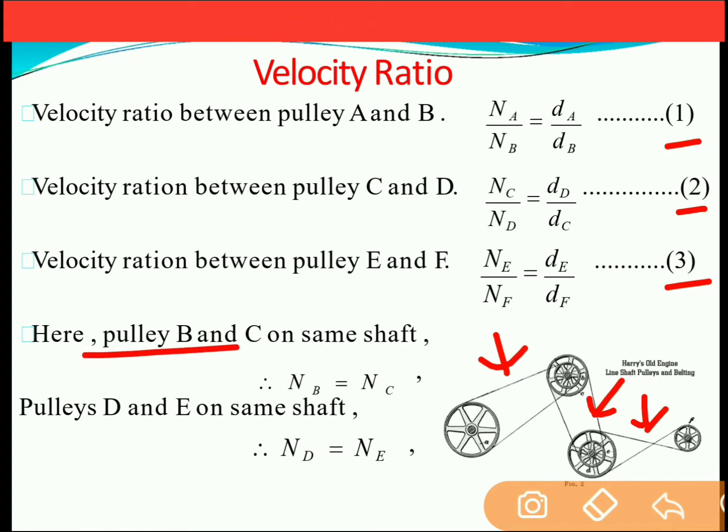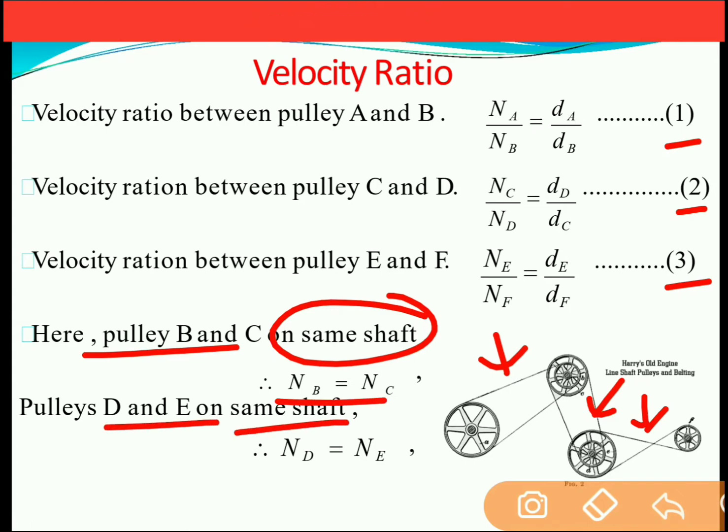Also pulleys B and C are on the same shaft, so NB will be equal to NC. D and E are on the same shaft, so ND will be equal to NE.